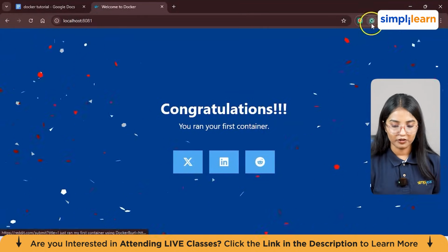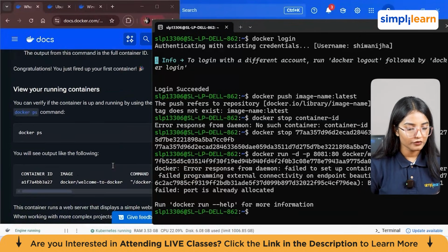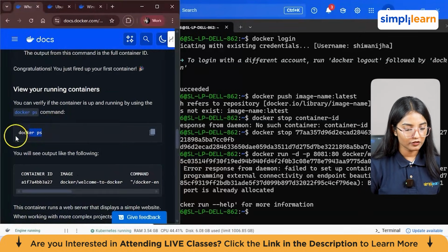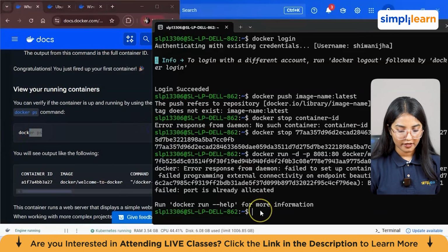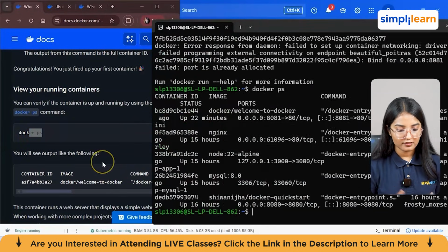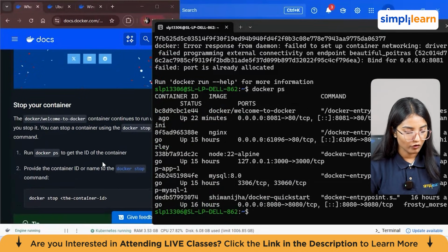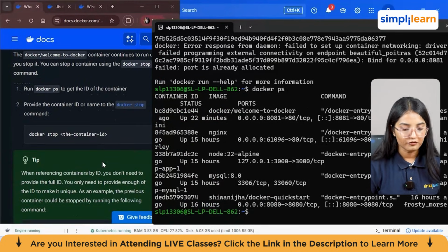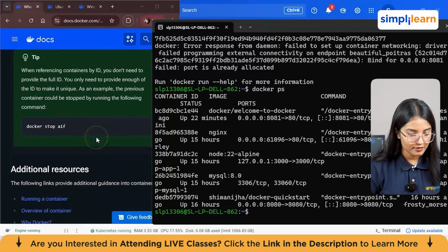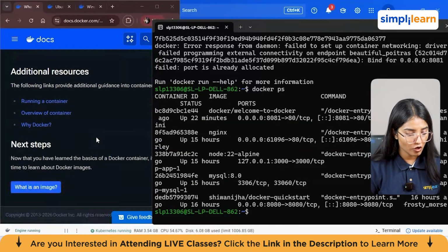Let's again go back to our terminal. I've already shown you guys before how you can view your containers by using this command. So again, I'll show you this again. If you just enter this, you can see all the names of your containers here, and the localhost we have already seen how it's working. If you want to stop a container, you have this command from here. Just type it and your container will get stopped.